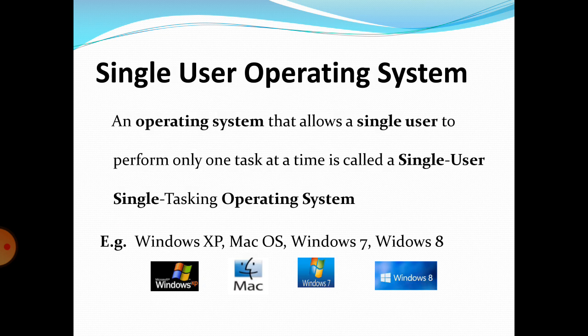Single user operating system. An operating system that allows a single user to perform only one task at a time is called a single task operating system. These are examples of single user operating systems: Windows XP, this is the icon of Windows XP, MacOS, Windows 7, icon of Windows 7, and Windows 8.